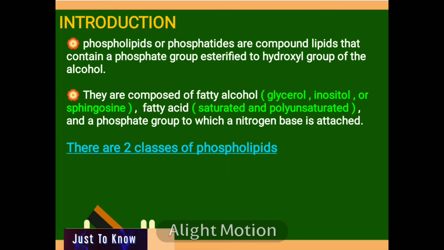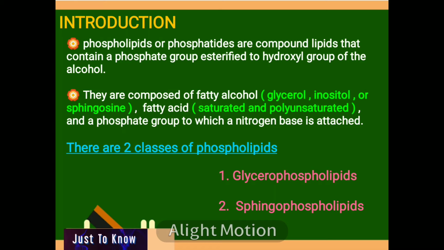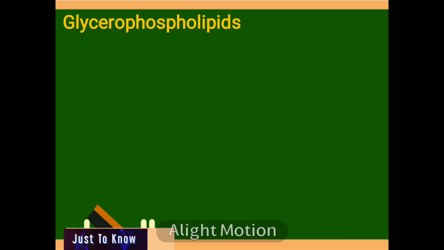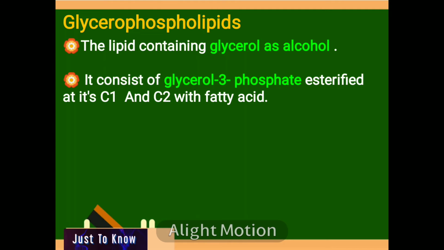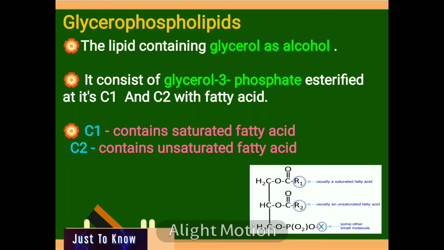There are two classes of phospholipids, namely glycerophospholipids and sphingophospholipids. Now let us see about the two classes of phospholipids. Glycerophospholipids. Glycerophospholipids are lipids containing glycerol as alcohol. They consist of glycerol 3-phosphate esterified at its C1 and C2 with fatty acid. Usually, C1 contains saturated fatty acid and C2 contains unsaturated fatty acid.